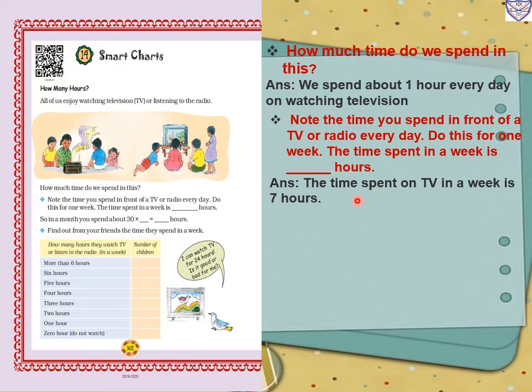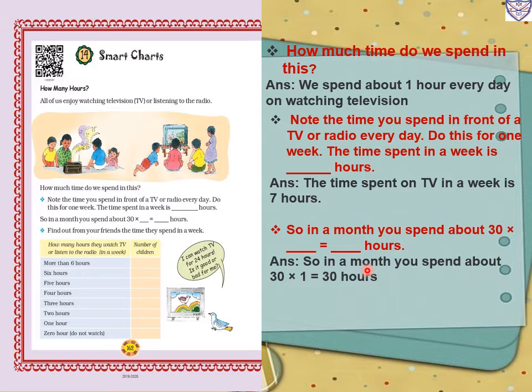In one day we are watching 1 hour of TV daily. So the time spent in 1 week is equal to 7 multiplied by 1 hour, so 7 ones are 7, that is 7 hours. So in a month you spend about 30 multiplied by dash equal to dash hours. In a month there are 30 days. So 30 multiplied by 1 equals 30 hours.